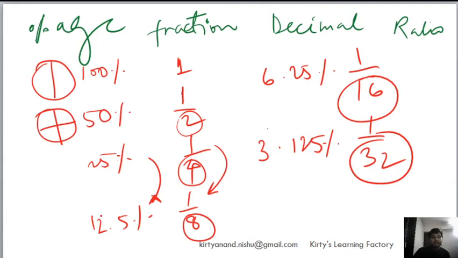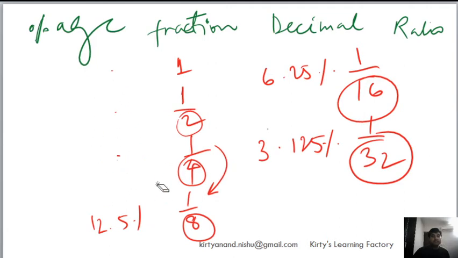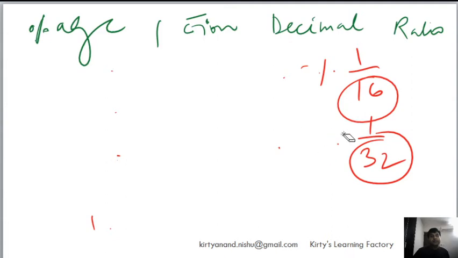Another halving makes it 12.5%, and the fraction becomes 1 by 8, right? And now I'm talking about 1 in 16 parts, that makes it 6.25, and so on. So do some exercises, and at least till 1 by 32 one should remember, okay? That way you will clearly remember and understand.